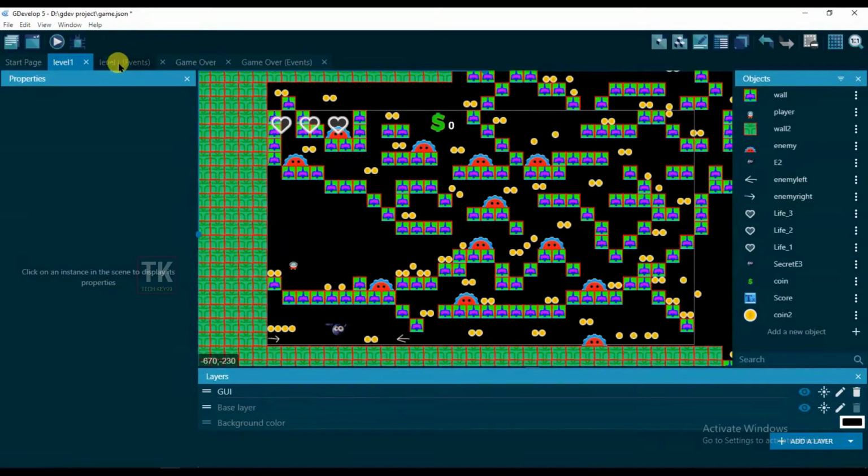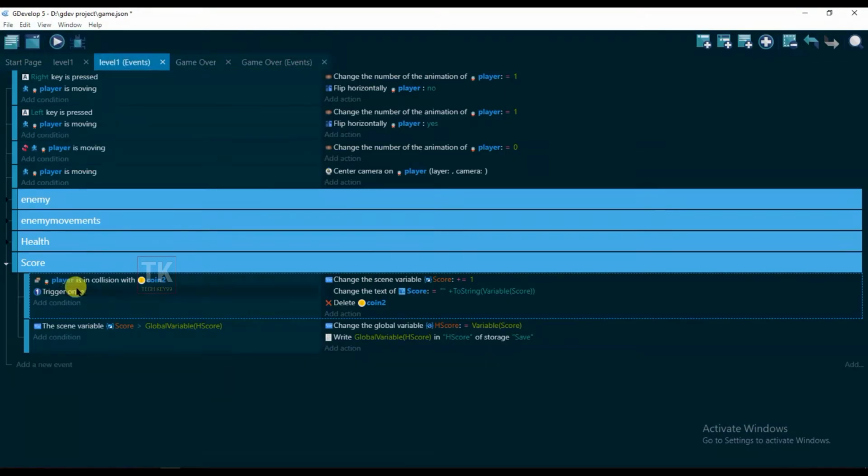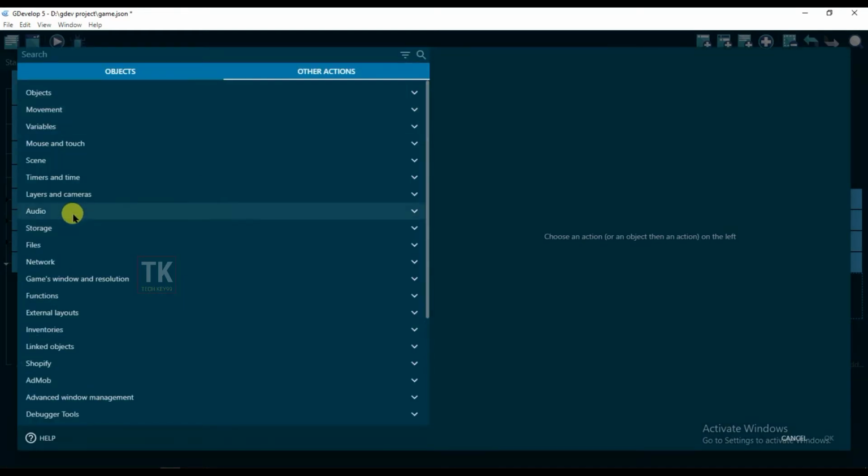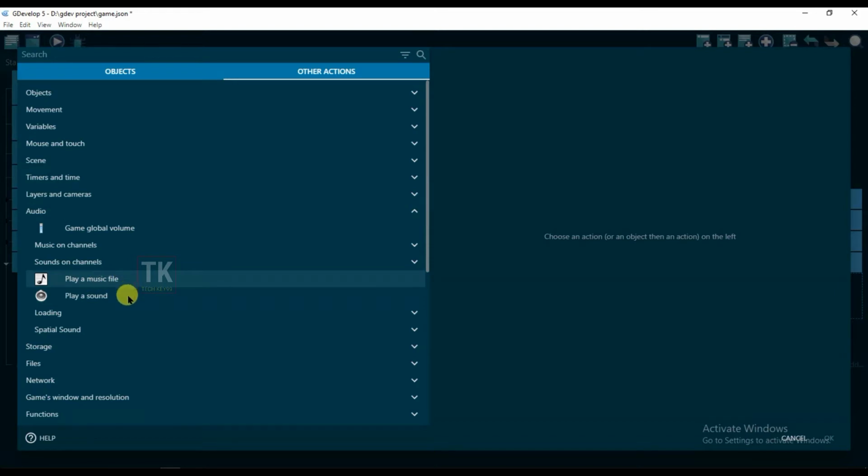Go to events. Here you can see when player is in collision with coin, then sound will be play. Click on add action, other actions, audio, and play a sound.